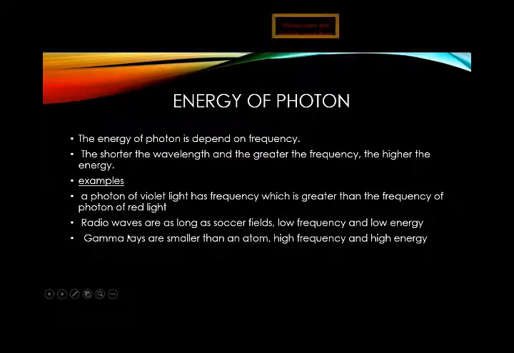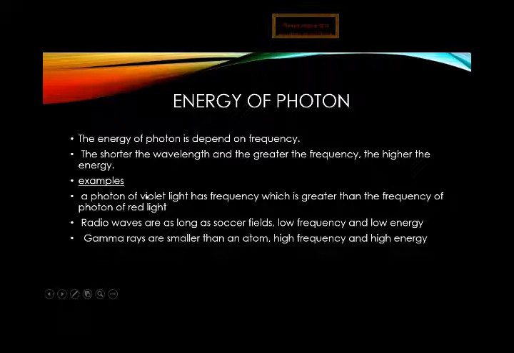Similarly, radio waves are as long as a soccer field, with low frequency and low energy. And gamma rays are smaller than an atom, so they have high frequency and high energy. Now you can easily understand how the energy of photons is related to wavelength.